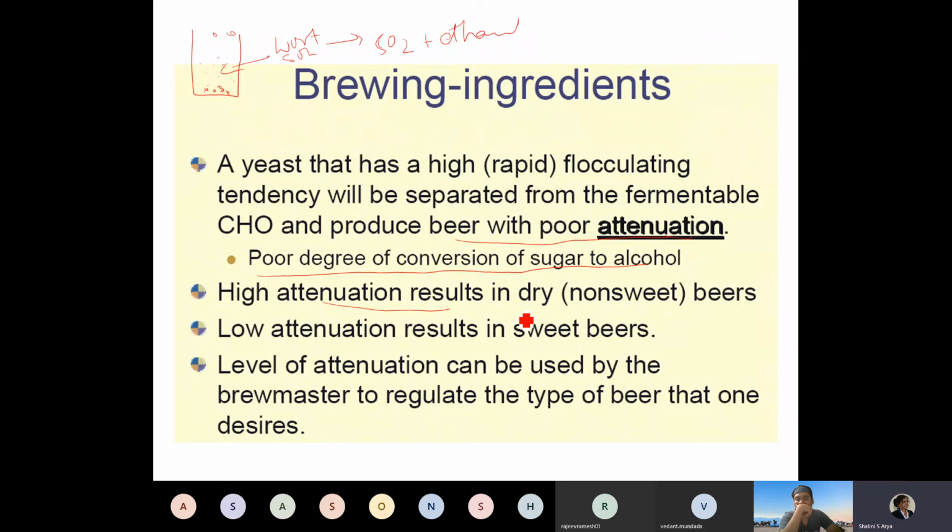High attenuation results in non-sweet beers. Low attenuation results in sweet beer. So too much conversion to the alcohol is also not good. So it should be a very good quality yeast which has a very good capacity, or strength, to utilize the fermentable sugar.